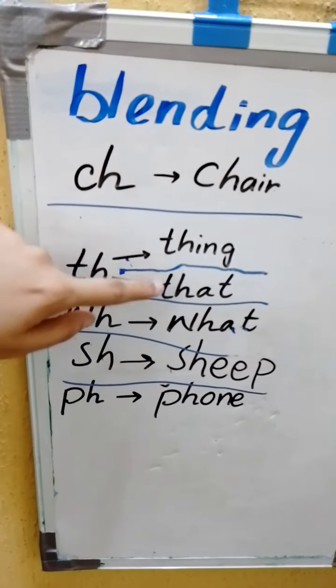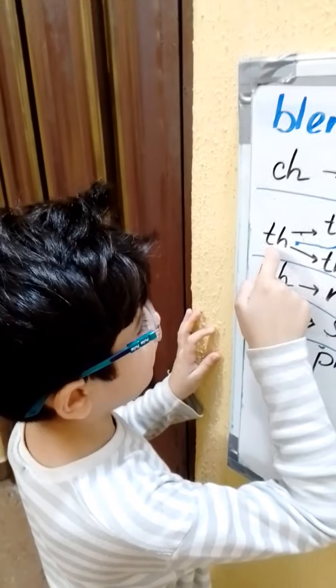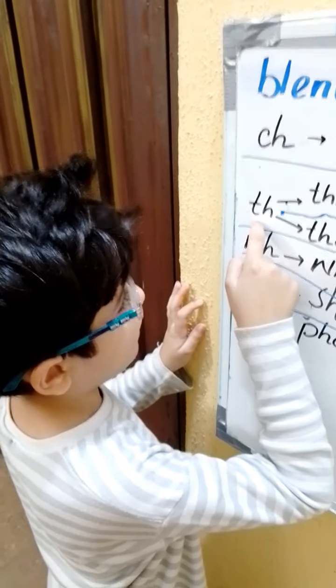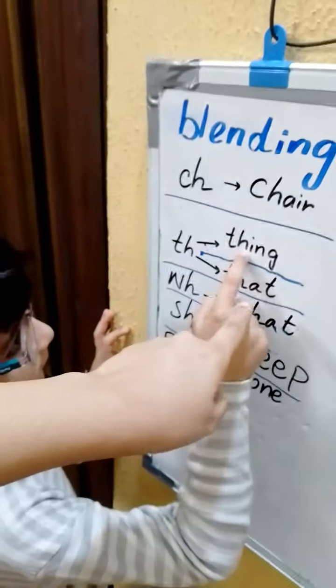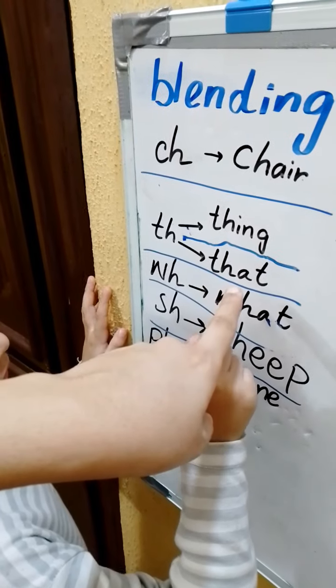One is a soft sound and the other is a hard sound. What is the soft sound? Th. Th for Thing. And what is the hard sound? Th. Th for That.